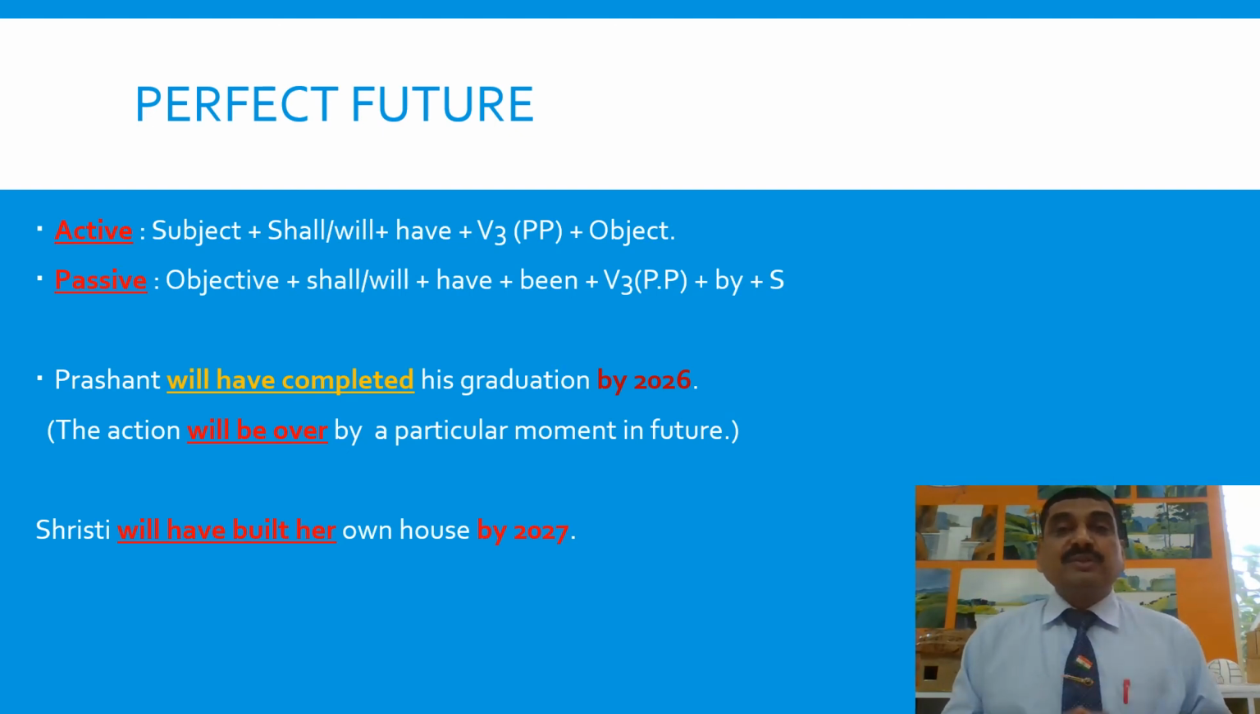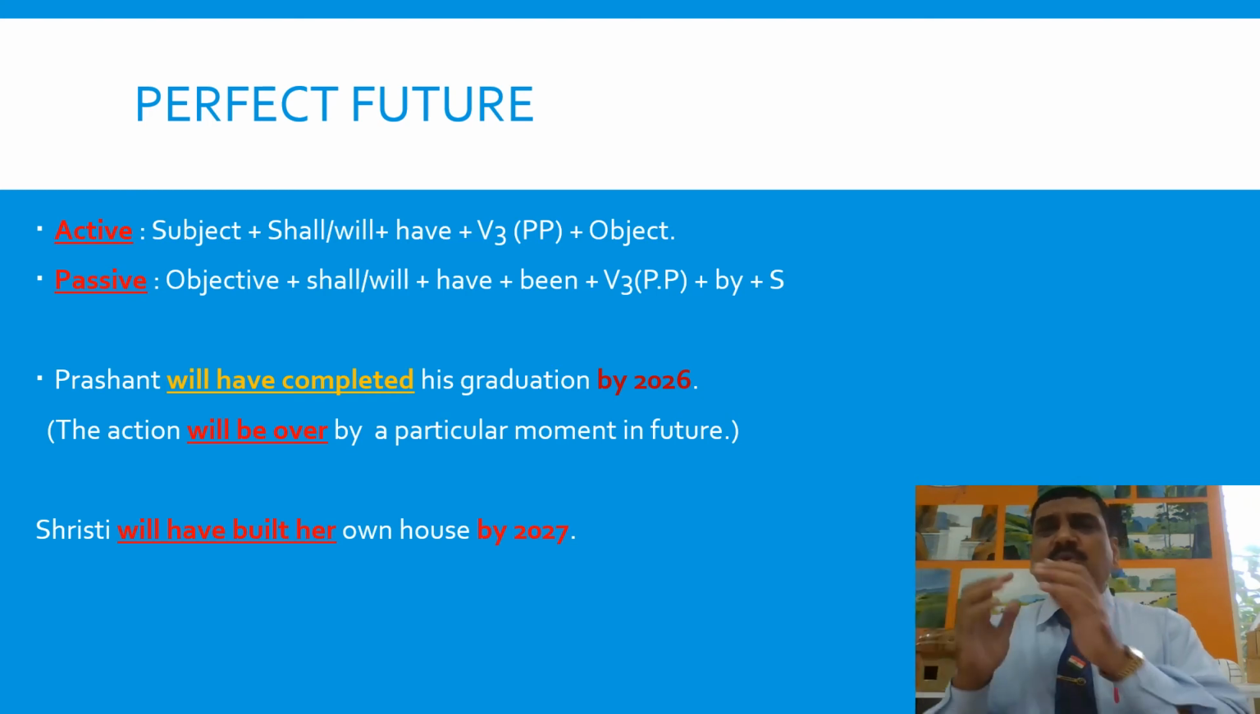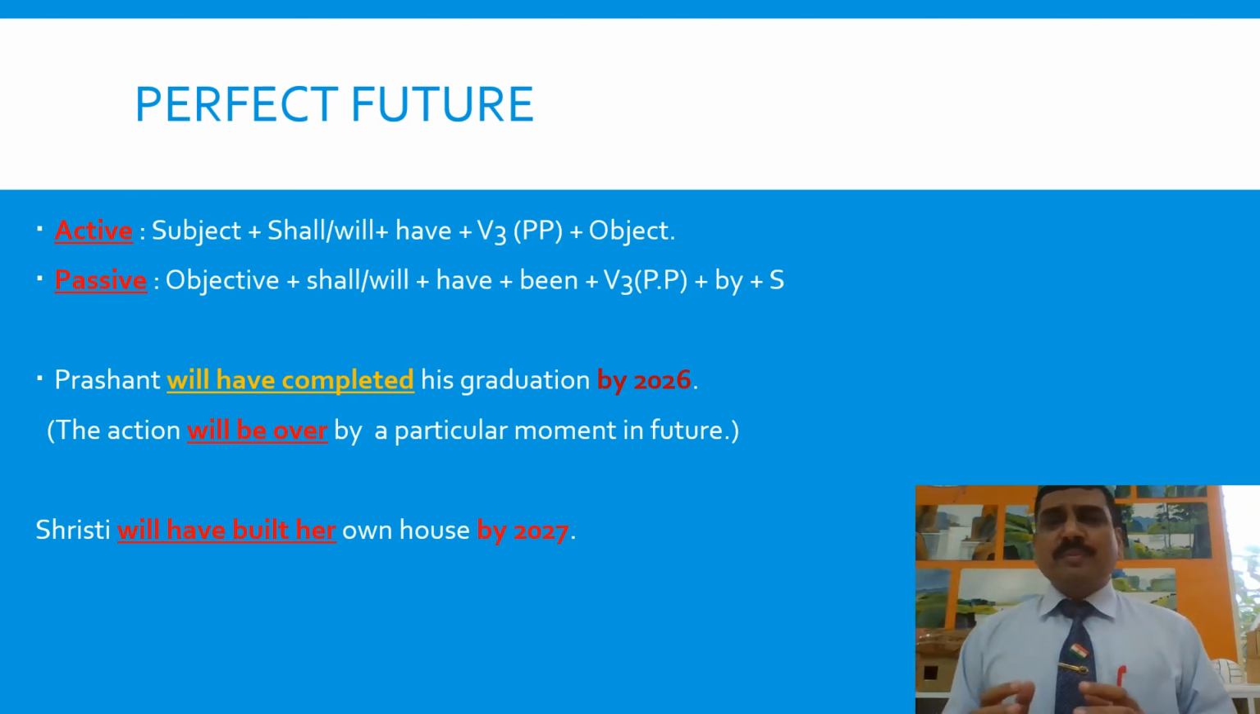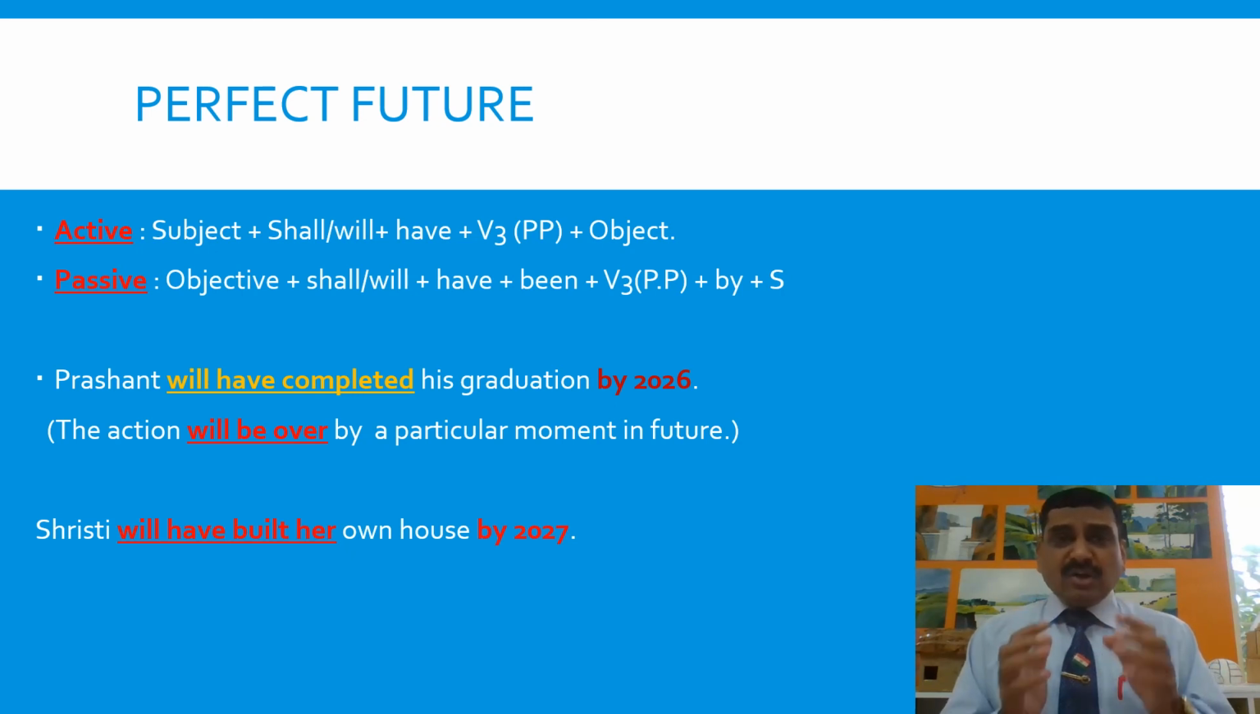graduation by 2026. By 2026, the action of completing graduation will be over. Let us have a look at another example. Shrishti will have built her house by 2027. So 2027 is a particular moment in future, and by that particular moment in future, the action of building her house will be over. In perfect future, generally you will find by plus some moment in future.